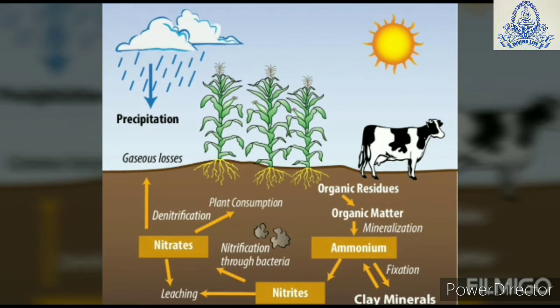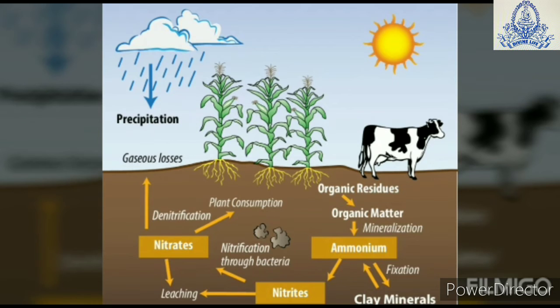And in the soil, you know that bacteria and fungi are present. What they are going to do? They are going to feed on these dead bodies and will liberate this nitrogenous compound into the soil, which can be utilized again by the plant. So this cycle is going on and on.